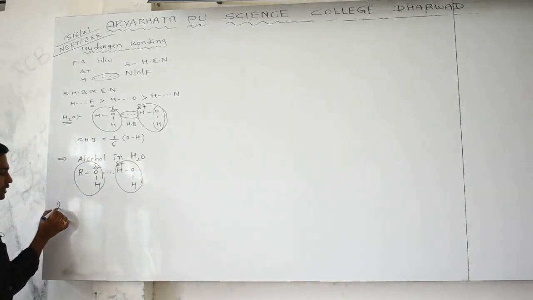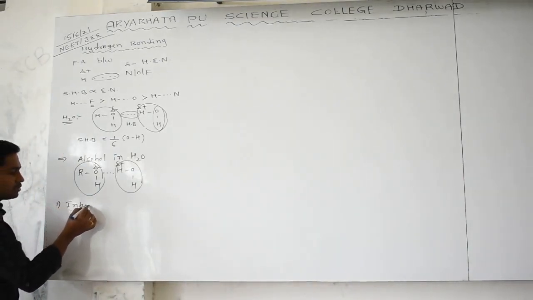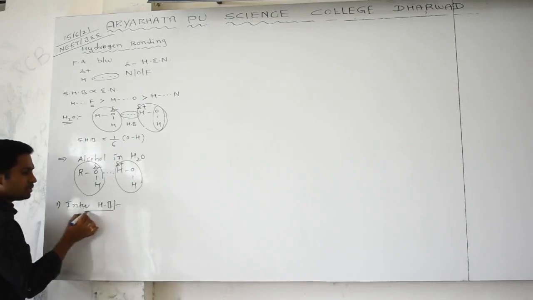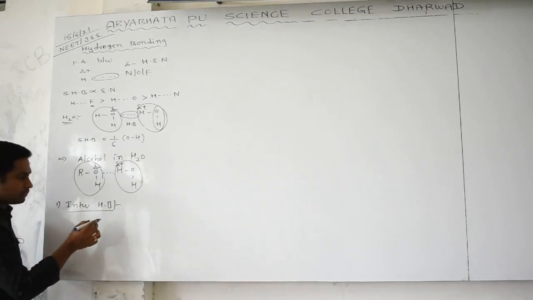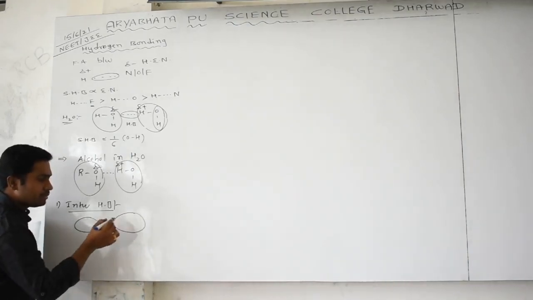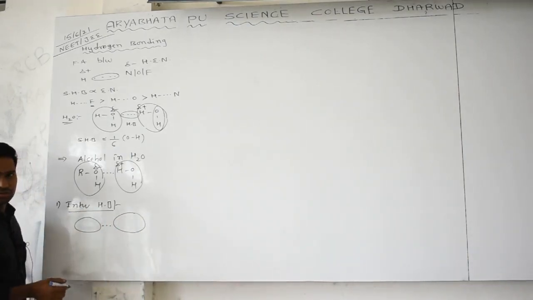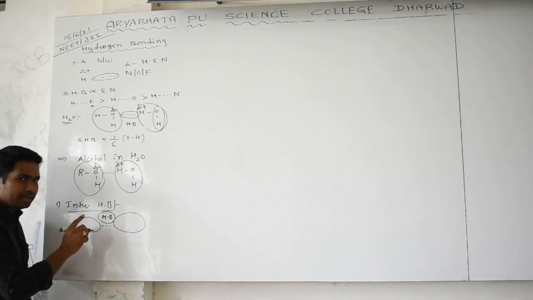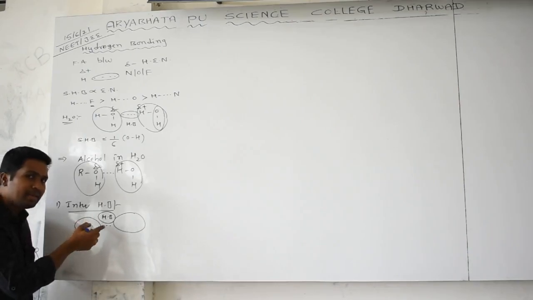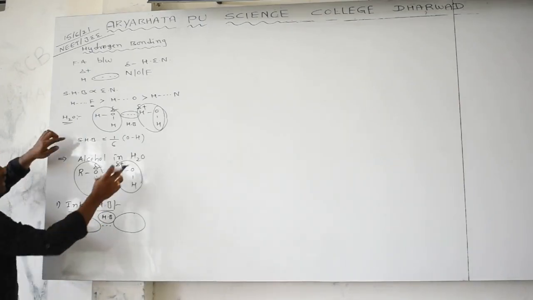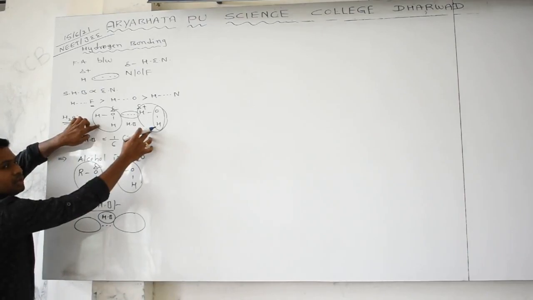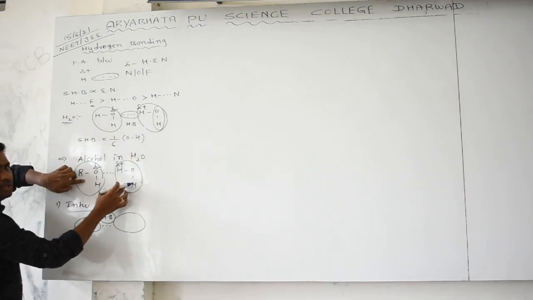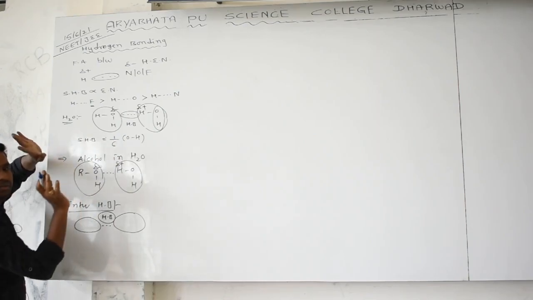The first one is intermolecular hydrogen bonding. Sir, what is the meaning of intermolecular hydrogen bonding? It is the force of attraction operating between two molecules. Hydrogen bonding means a force of attraction operating between the two molecules; they may be the same or different. You can take this as an example of intermolecular hydrogen bonding. This also comes under intermolecular hydrogen bonding because the bond exists between two molecules. They may be the same or different.